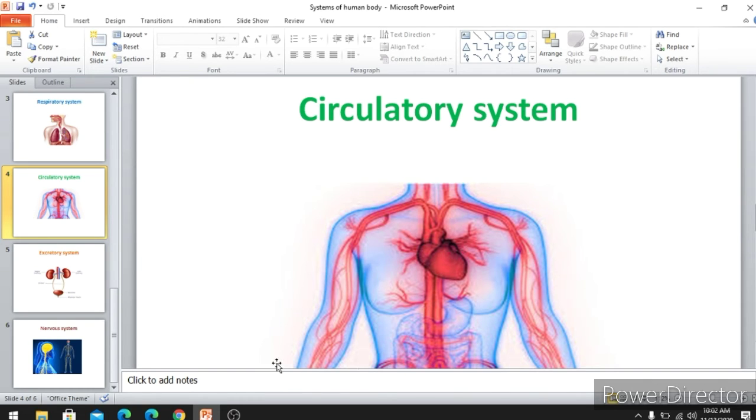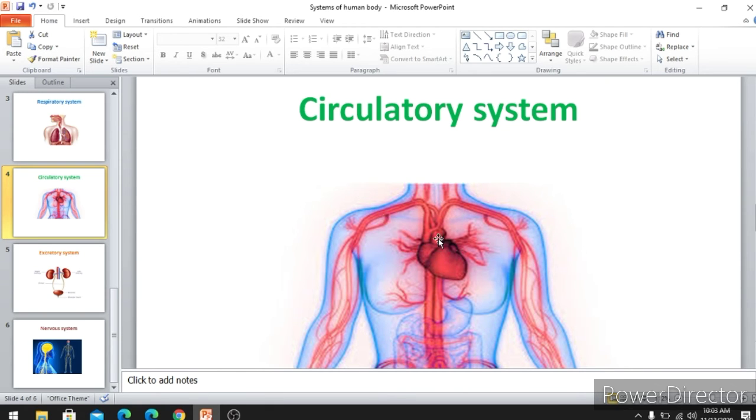Now you know the important parts in both of these systems. So in your circulatory system, what is the main important part? The heart is the main important organ in your circulatory system. And what function is it doing? It's pumping blood throughout the body, and it has some blood vessels.